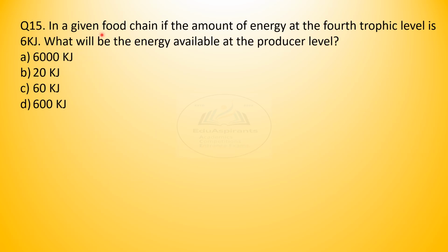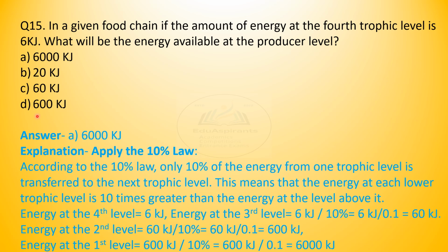Question 15. In a given food chain, if the amount of energy at the fourth trophic level is 6 kilojoules, what will be the energy available at the producer level? 6000, 20, 60 or 600? Let us see the answer. It is 6000 kilojoules. And how? Apply the 10% law. According to the 10% law, only 10% of the energy from one trophic level is transferred to the next trophic level.